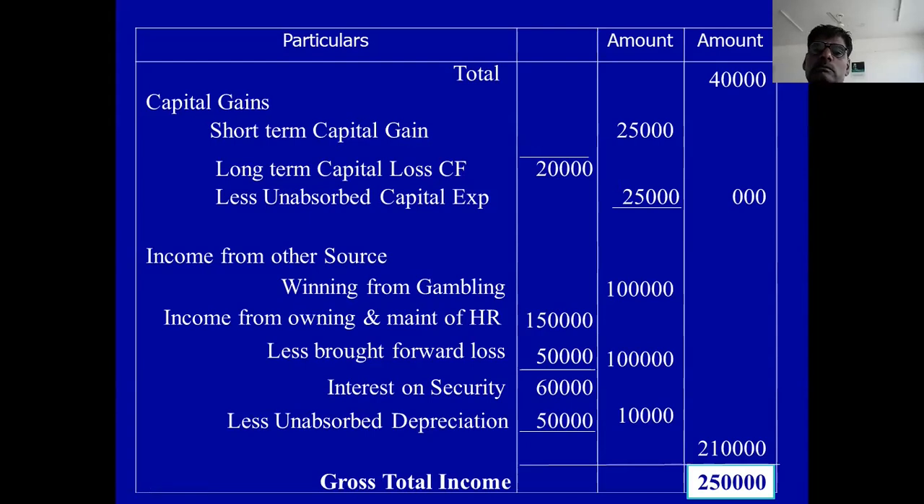classroom app. And tomorrow I'll take 1 hour and explain the clubbing of income, because my data is near to end. So I'll not be able to continue now. I'll take that in the next class. Tomorrow I'll complete this chapter. If you have any doubts, you interact with me tomorrow.